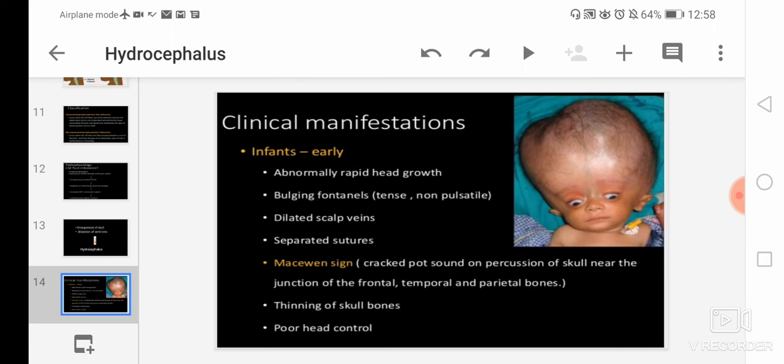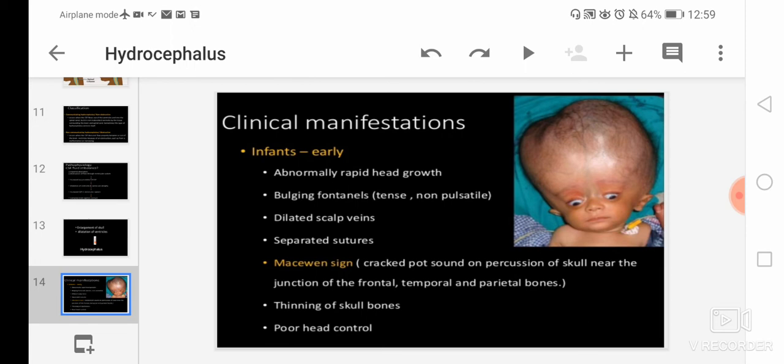Then separated sutures: the sutures will be separated, and that can be seen from outside on the scalp. You can see the dilated scalp veins, and the bulging fontanelle also.